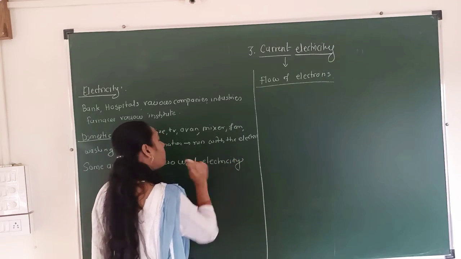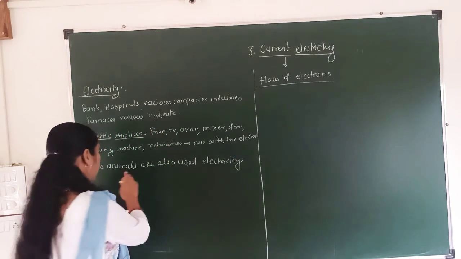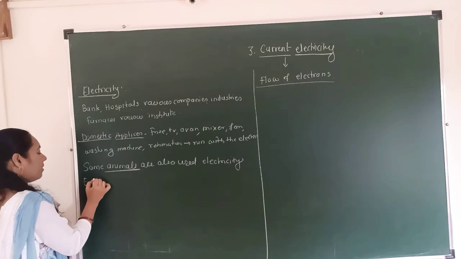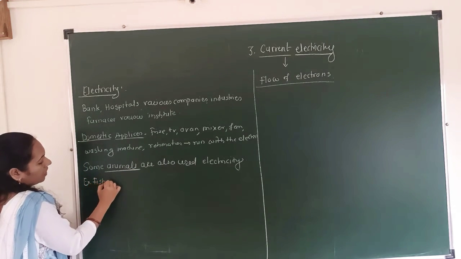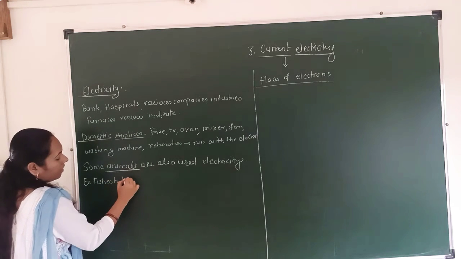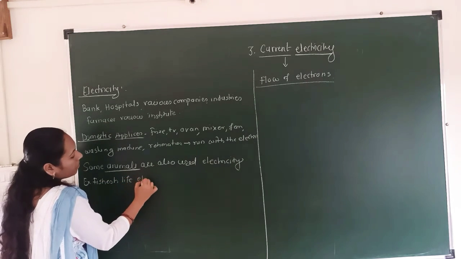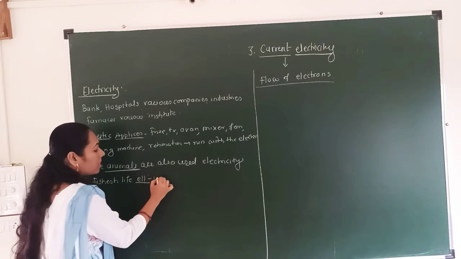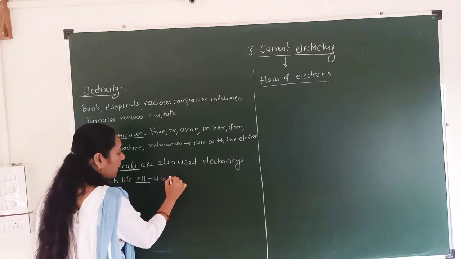For which purpose? I will tell you. See, which animals? The fishes, for example, which fish? Eelfish. Eelfish use electricity.